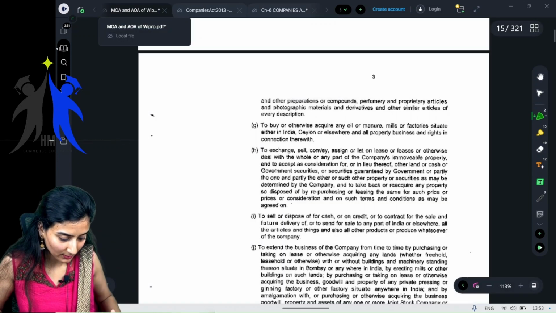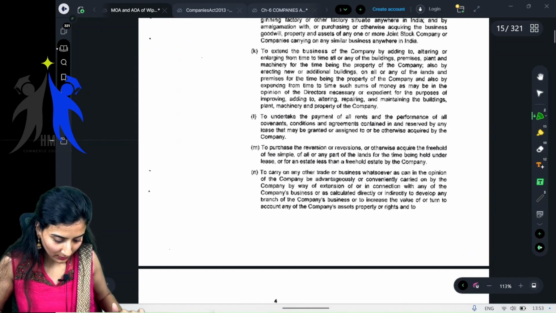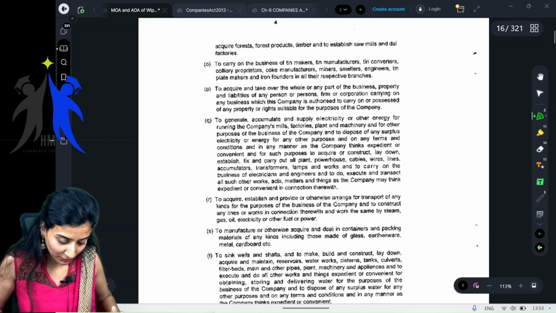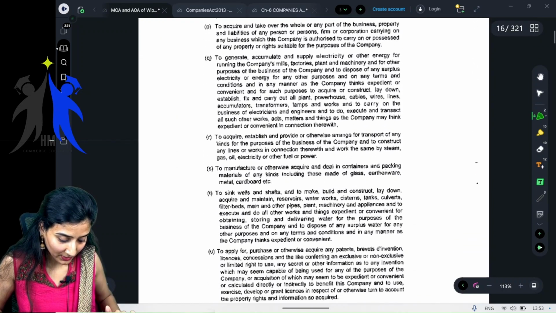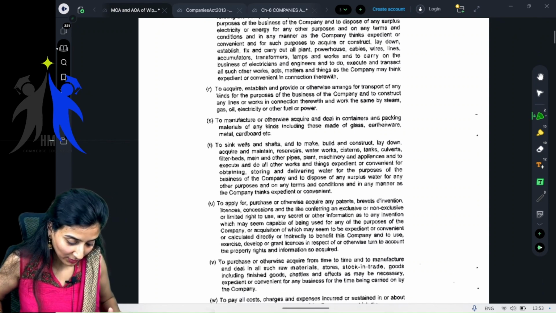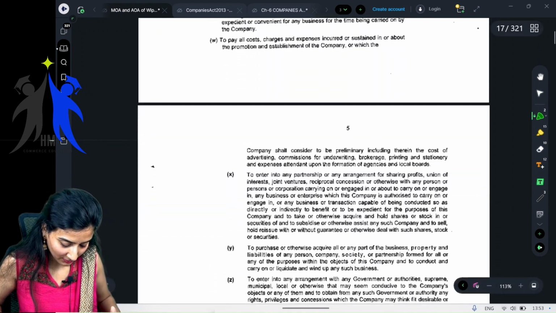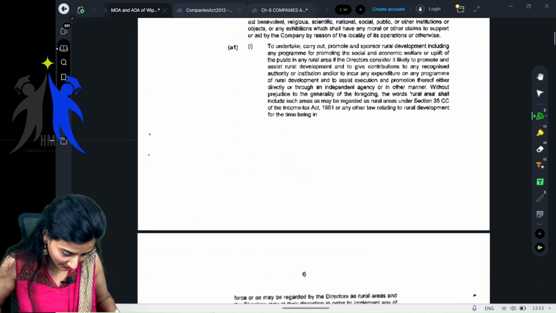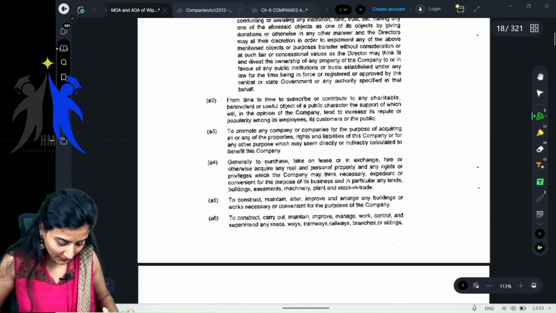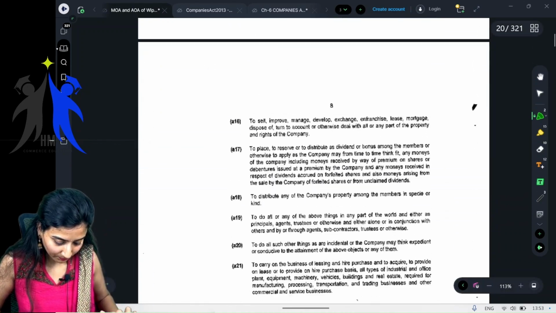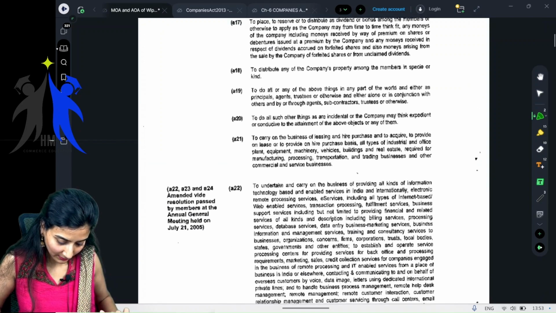If you can see here, the objects of this particular company go on and on. To carry on business of tin makers, generate, accumulate, supply electricity, to acquire, establish, provide. See, it still did not end. All of these are objects only, objects clause. Okay, fine. Till here, no.